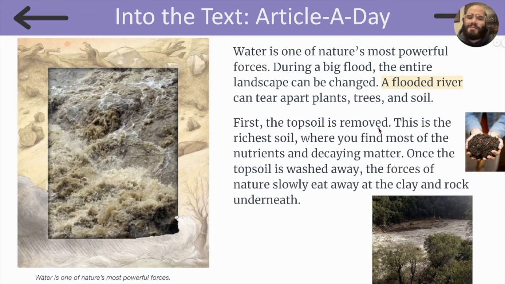First, the topsoil is removed. This is the richest soil, where you find most of the nutrients and decaying matter. Once the topsoil is washed away, the forces of nature slowly eat away at the clay and rock underneath. So a flood can cause a lot of damage to a particular area.